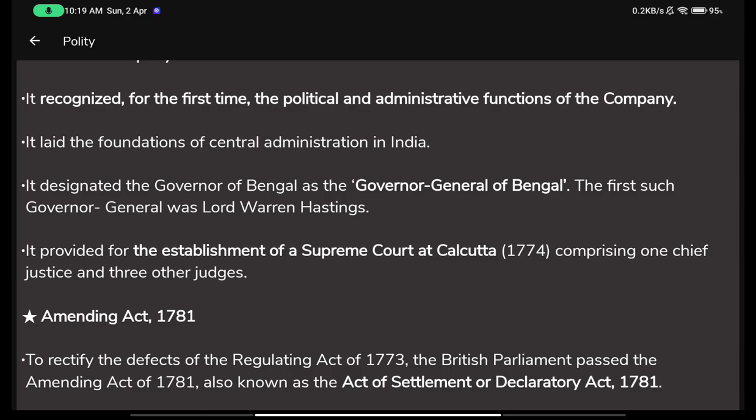Okay, so moving on, this is done. So this was the Regulating Act, and now we will move to the Amending Act of 1781. Calcutta is obviously now Kolkata, but I still request you to write Calcutta instead of Kolkata, because at that time the name was still Calcutta.